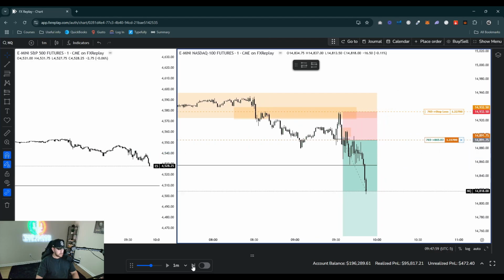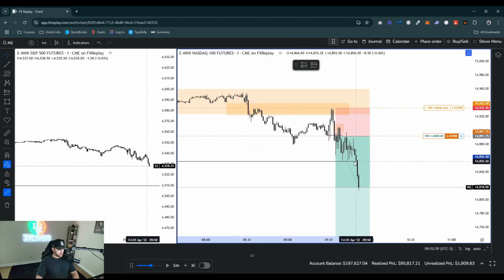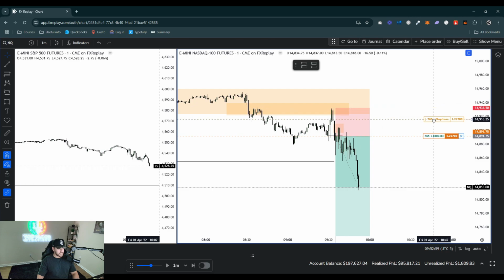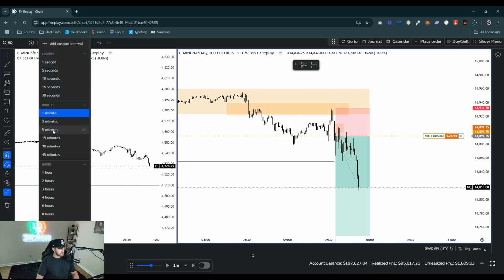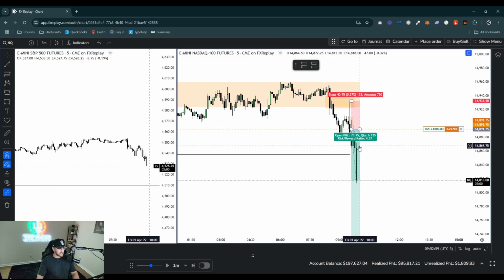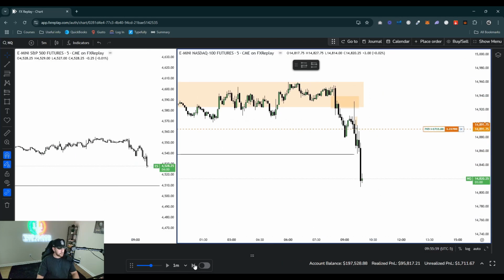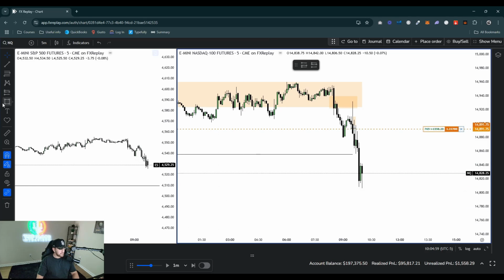Boom. Okay, so nice. So we ended up changing delivery on the 1 minute. We come up, we tap the fair value gap that's formed as well right here. We have a nice drop here, nice closure below here. So 950, 1010 macros just starting. What I'd like to see here is a 5 minute or 15 minute body closure below the previous day low, which is exactly what we get.